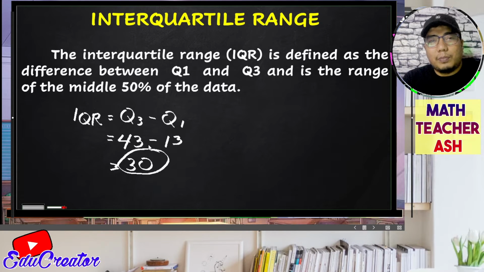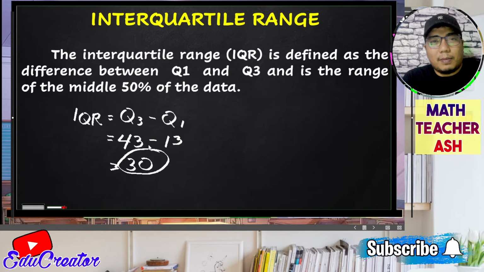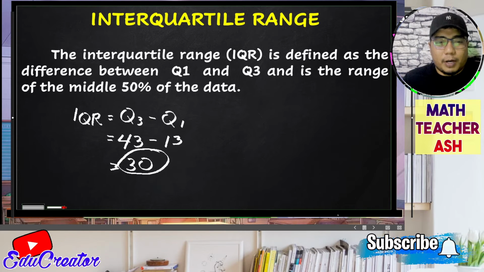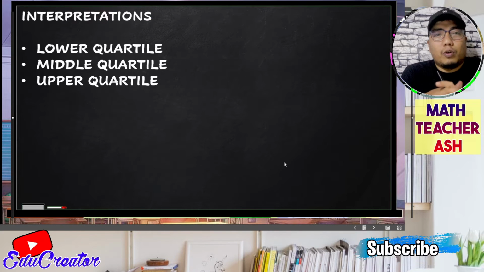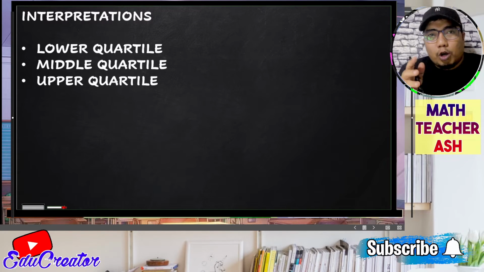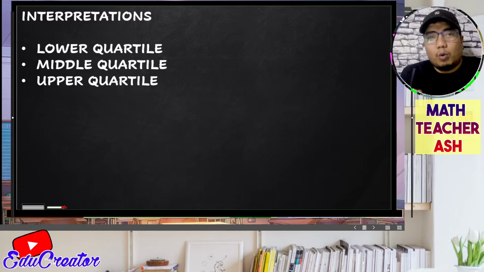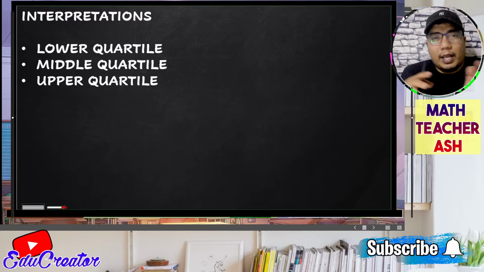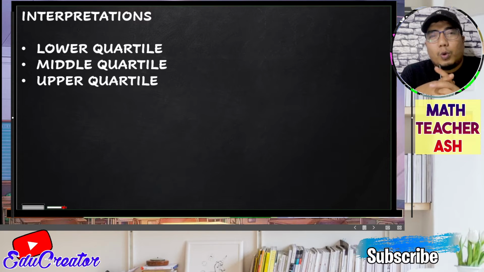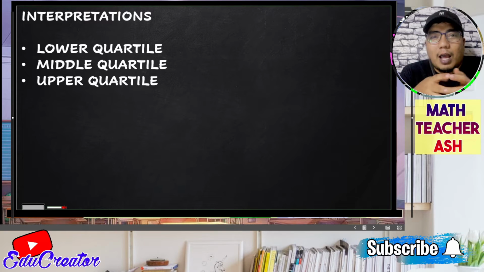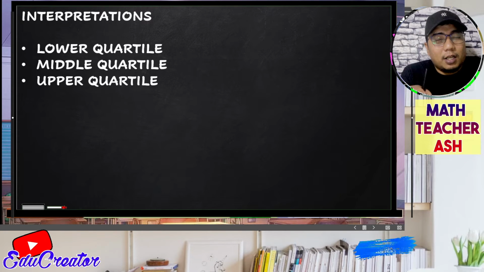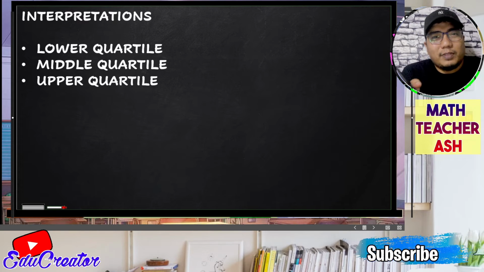Okay, so my dear math learners, these values that we just have learned in the quartiles on ungrouped data are very important because we need to interpret them. So the next part is the interpretation. For the interpretation, we already know how to solve for quartile 1, quartile 2, and the lower and the upper, as well as the way on how to solve for the interquartile range. Now, given that you know how to solve them, the next question: how do we interpret them in statistics?